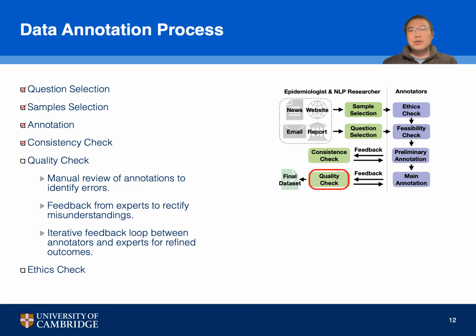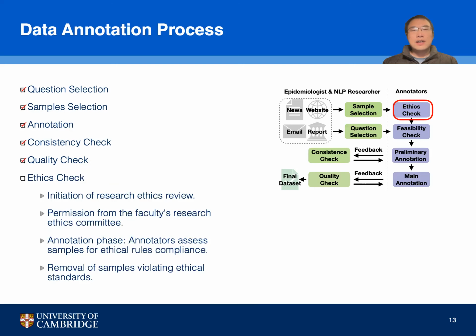It involves a thorough manual review of the annotations to identify and correct any errors, ensuring the data meets our high standards. We also incorporate feedback from domain experts to rectify any misunderstandings, creating an iterative feedback loop between annotators and experts. This process refines the outcomes and ensures our datasets' accuracy, reliability, and utility for NLP tasks in public health.